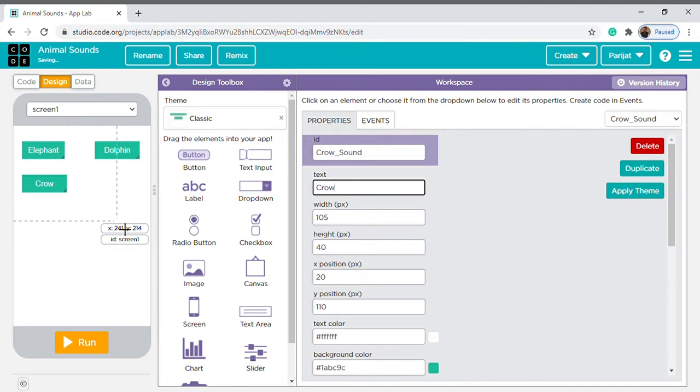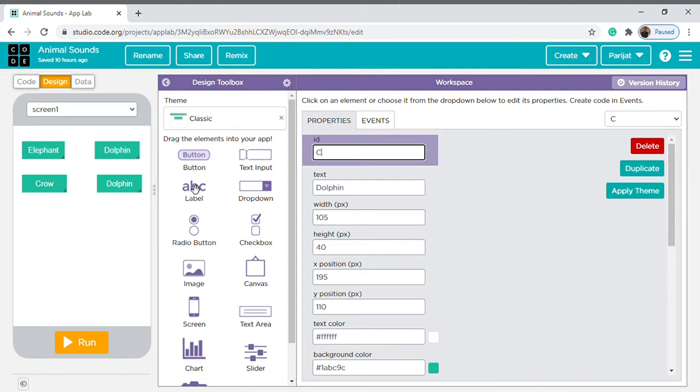Okay, now again Control C plus Control V. Then again drag this. Now we will take it as a cartoon sound, and for this as CARTOON, cartoon.